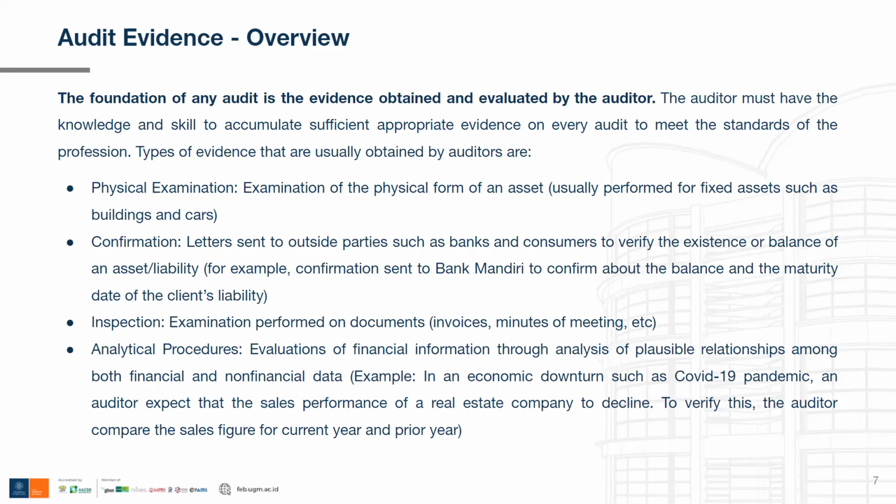Now, there are several types of evidence that are usually obtained by auditors. First of all, I'm not going to mention them very much in detail because you can find them in books. But I'm going to explain each evidence based on my knowledge and my experience so that you guys can have a better understanding. The first one is physical examination.